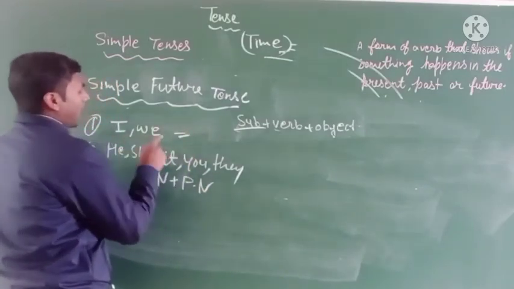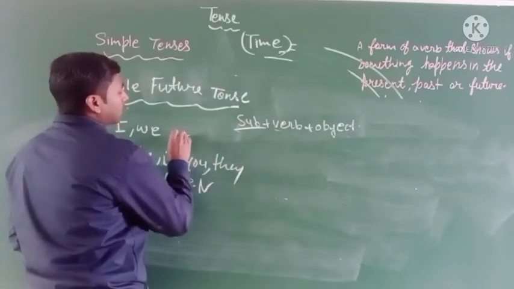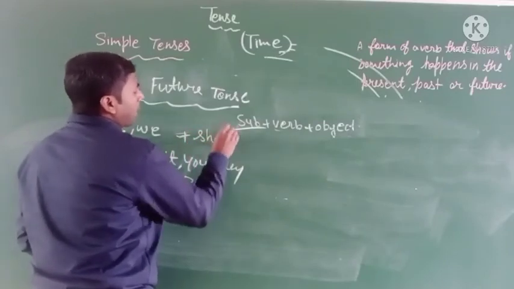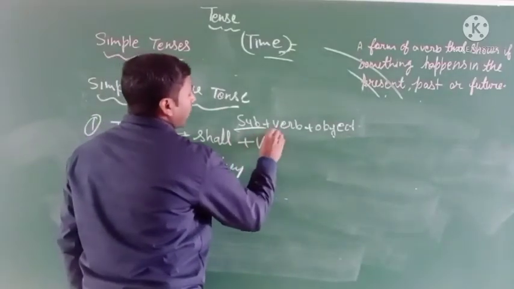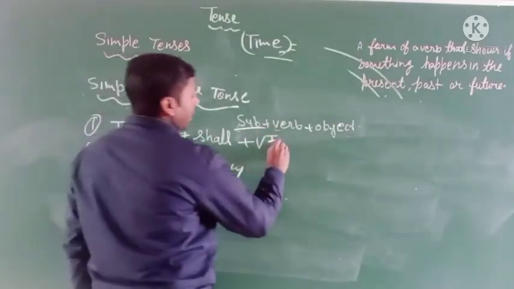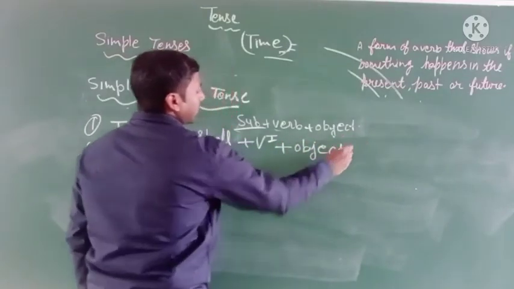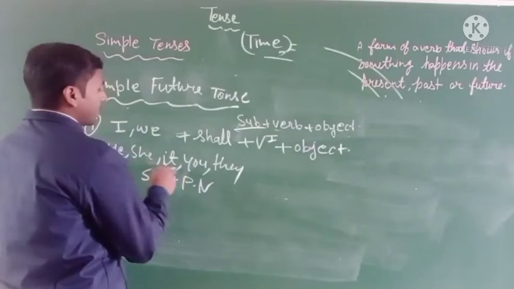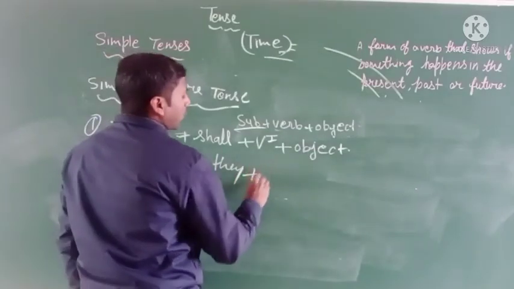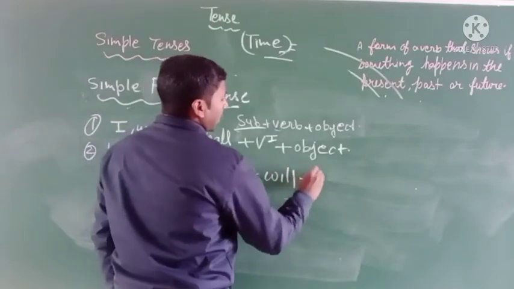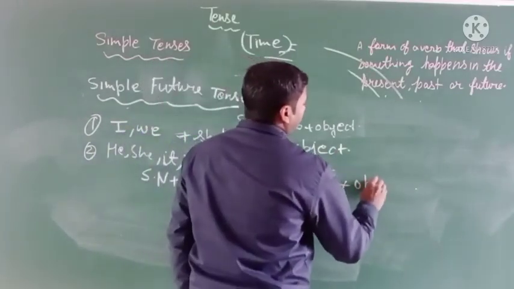With I and we, you have to use "shall." Shall is the helping verb. Okay? Shall, and then the verb's first form, and then the object. And if the subject is he, she, it, you, they, singular or plural, then you have to use "will," then the verb's first form, and then the object.